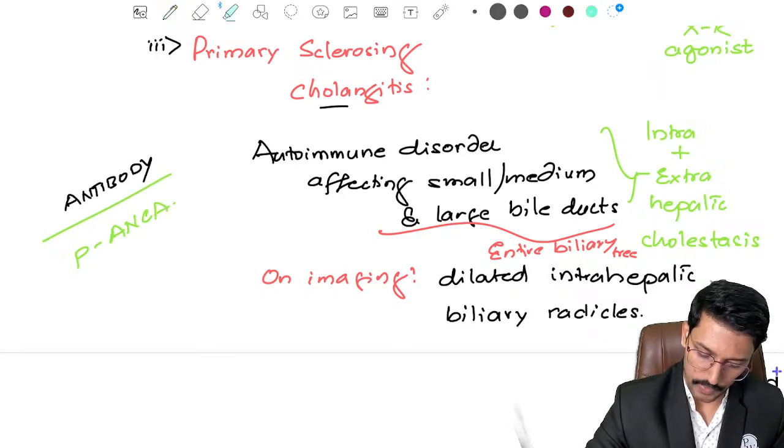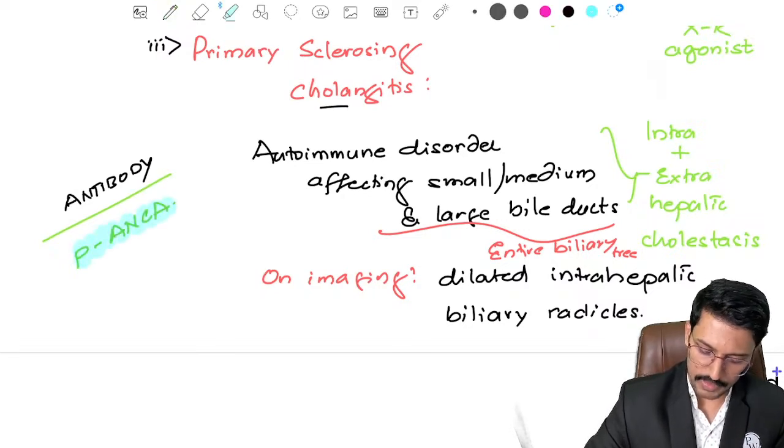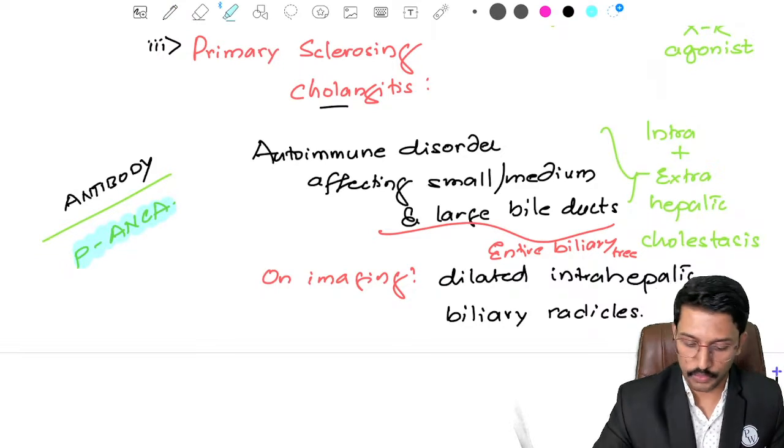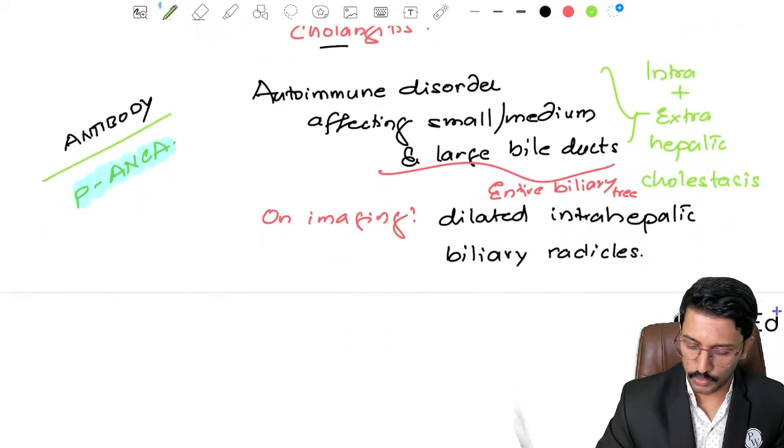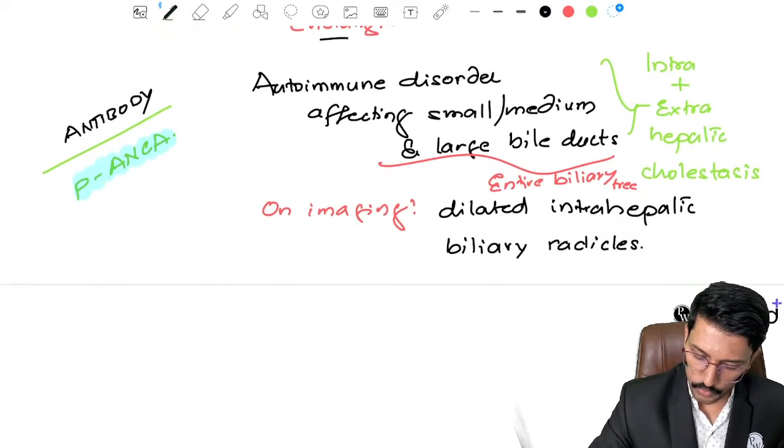Okay. So if the question talks about liver dysfunction, patient being a case of ulcerative colitis and P-ANCA positive, you know the case is primary sclerosing cholangitis, right? So this is one additional point to remember.